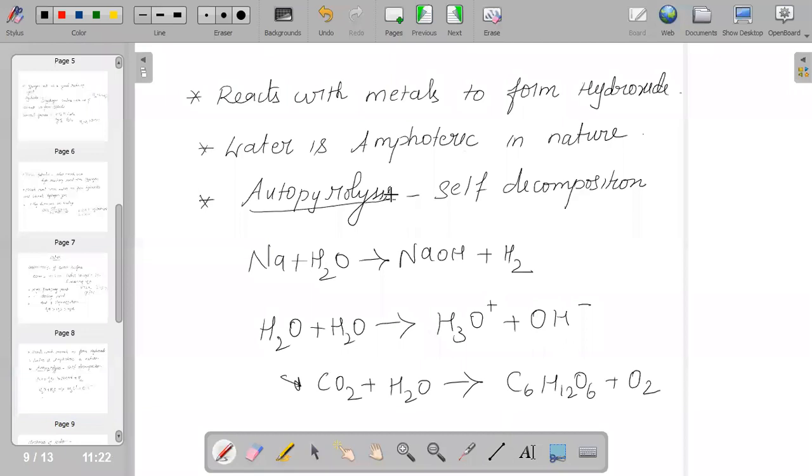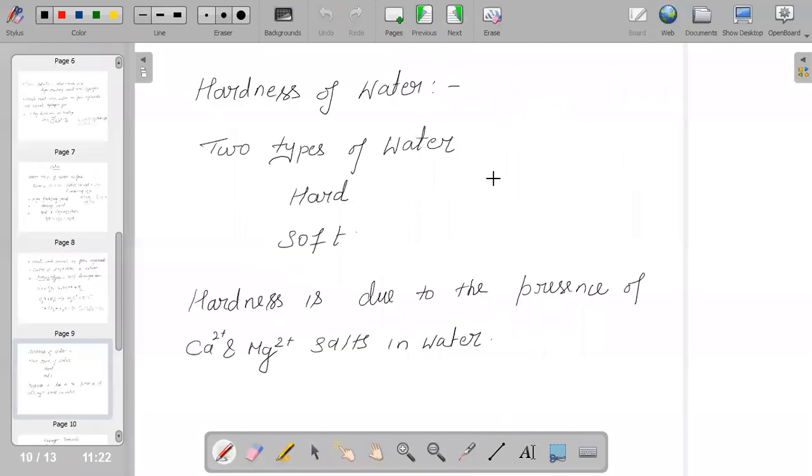And what is hydrolysis? Water dissolves many ionic compounds, and it can also help in dissociating the compounds. That is why we can say that water undergoes hydrolysis.